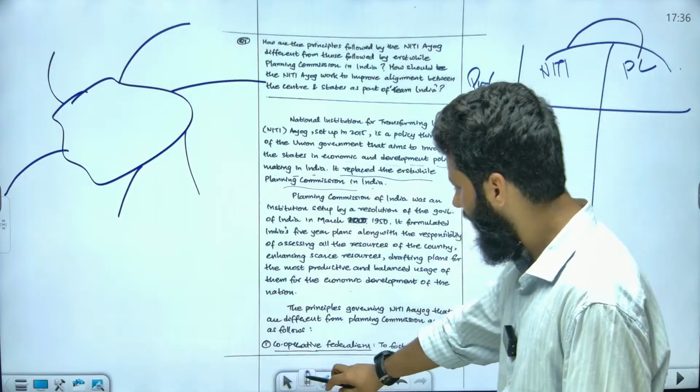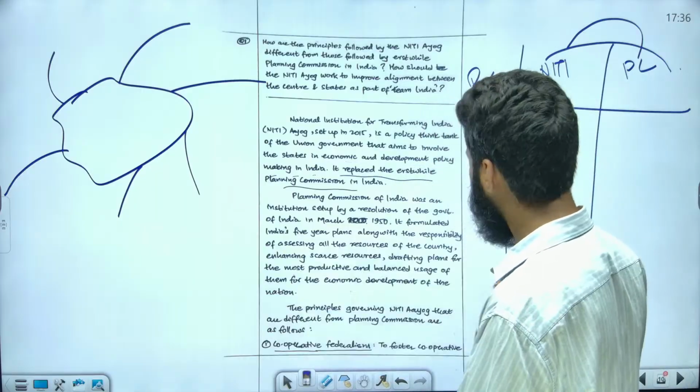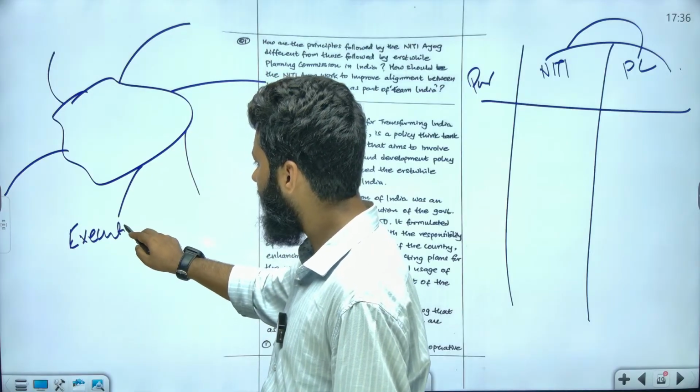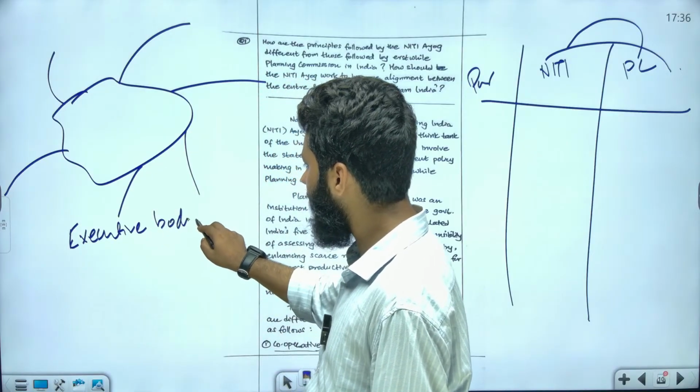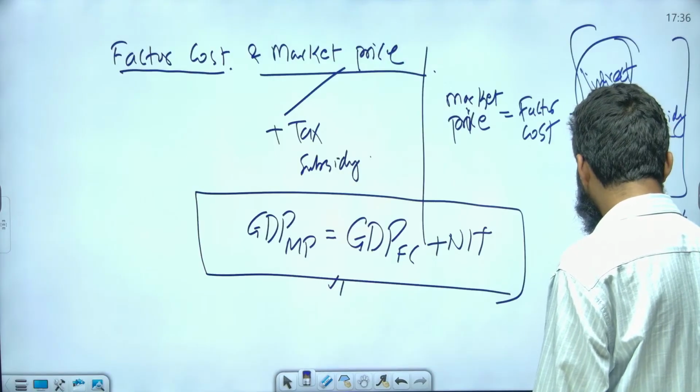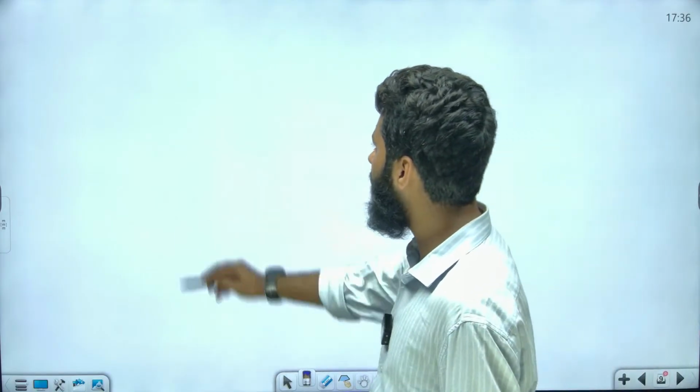Now please understand, when we talk about Planning Commission or Niti Aayog, both are what? Executive body. What do we mean by executive body? Let's first understand what an executive body is.